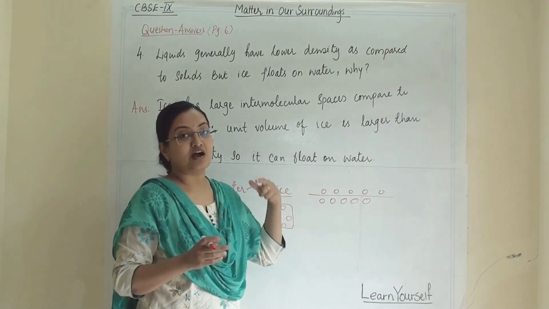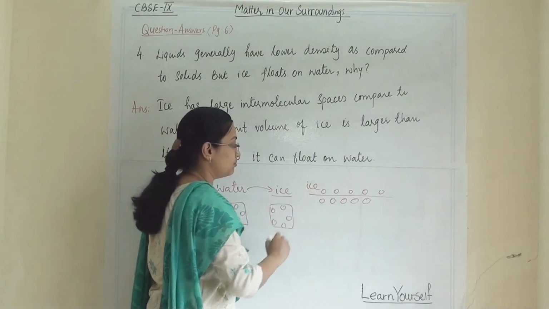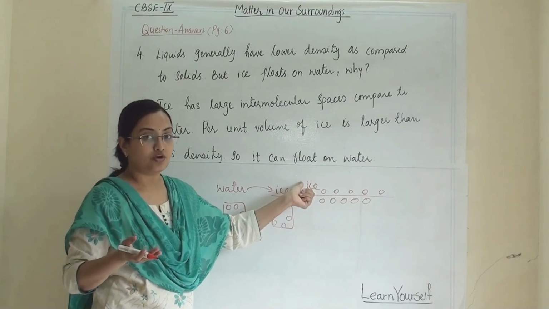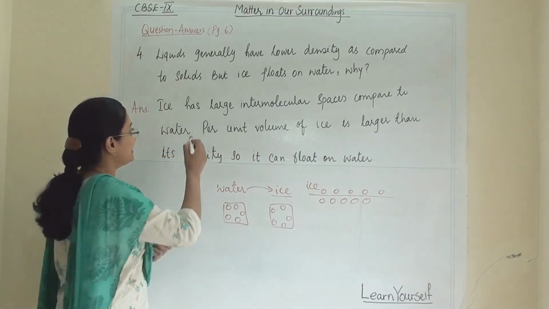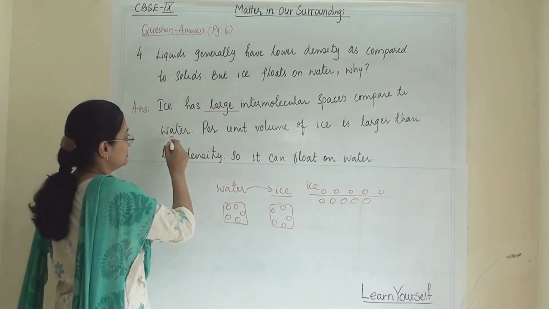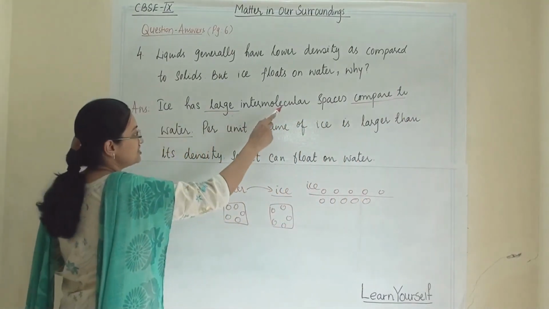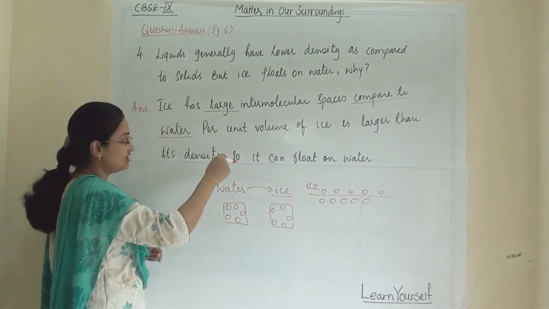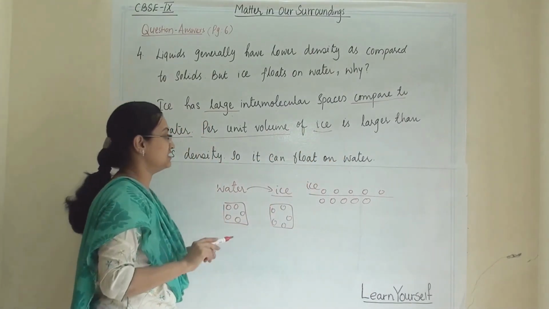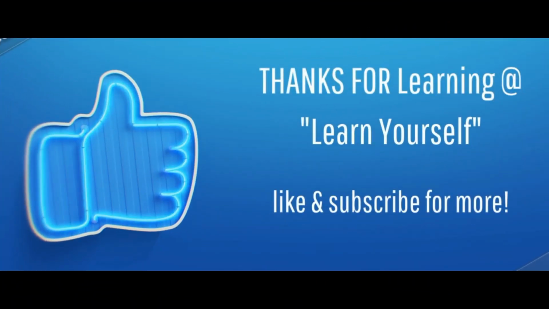The density of ice is lesser than that of water. So that's why ice can float on the water, even though it is a solid form of water. It can float on the water because of these two things: compared to water it has large intermolecular spaces, and because of this the volume per unit mass of ice is larger and its density is lower, so it can float on water.